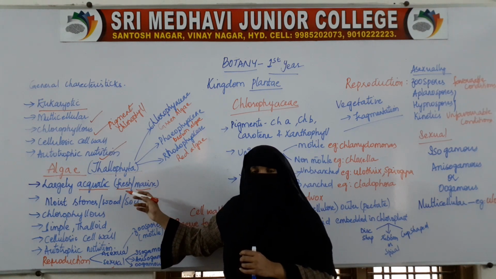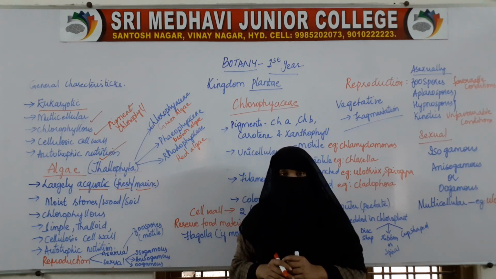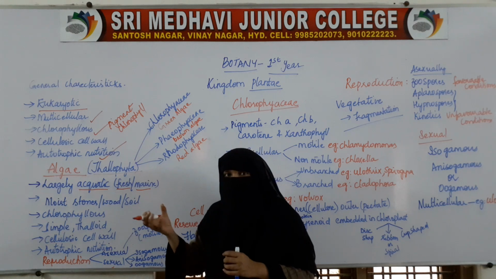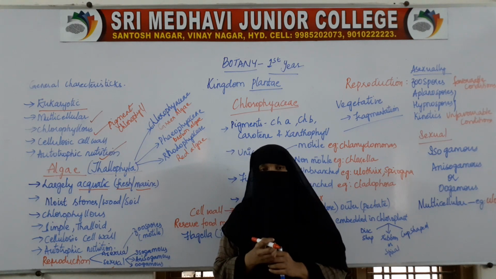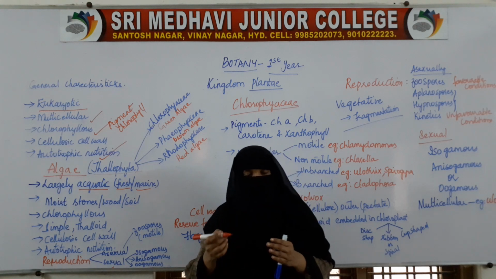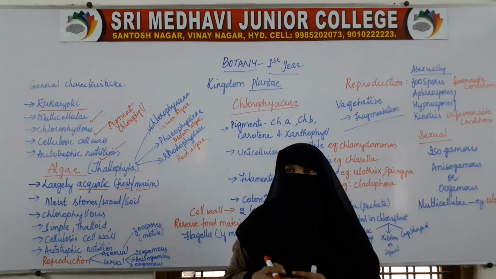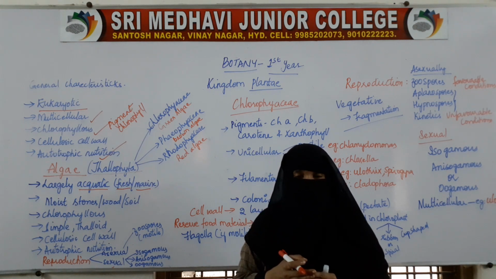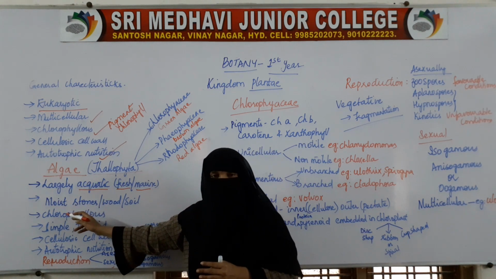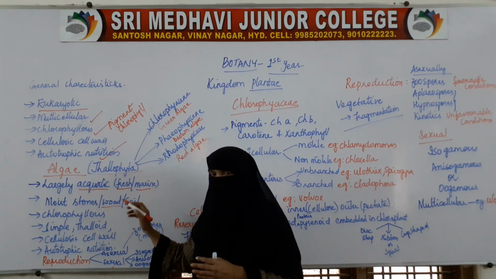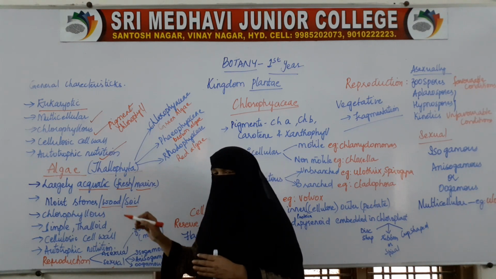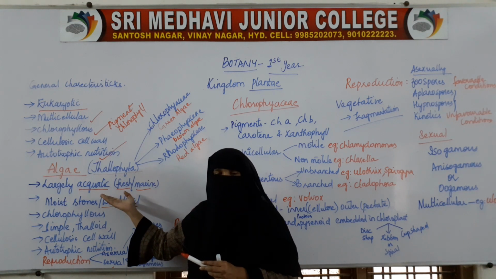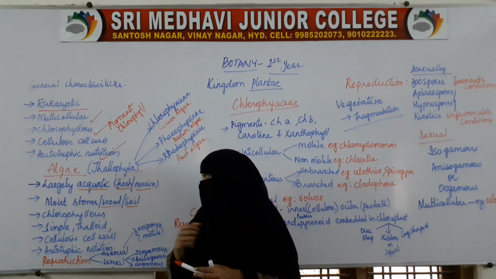Apart from water, they are also found in other habitats such as moist stones, wood, and soil, where a little moisture is present. The places apart from water where algae can be found are places where we find some moisture, not necessarily a lot of water, but a little water should be there. So, that is moist stones, wood, and soil. In soil also we find moisture. So, where they find moisture and water, we find algae.